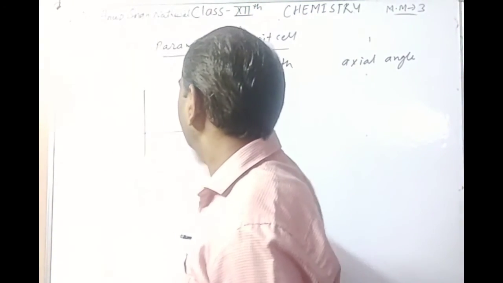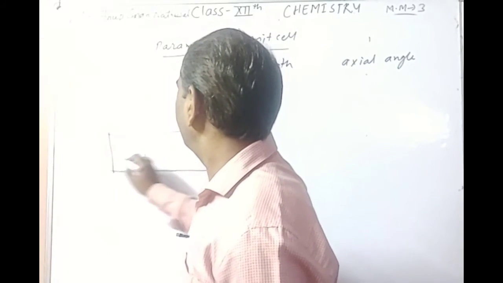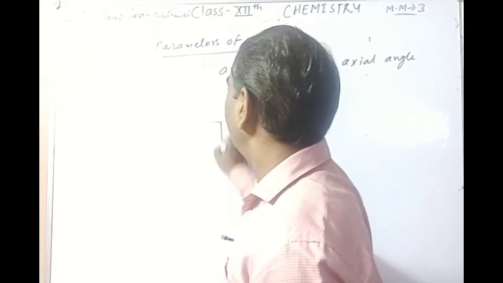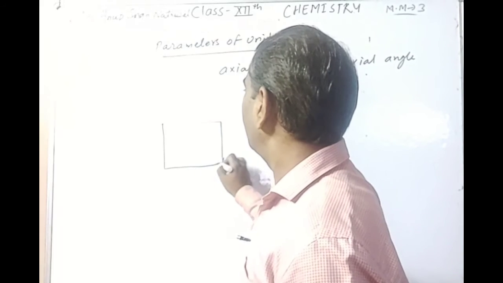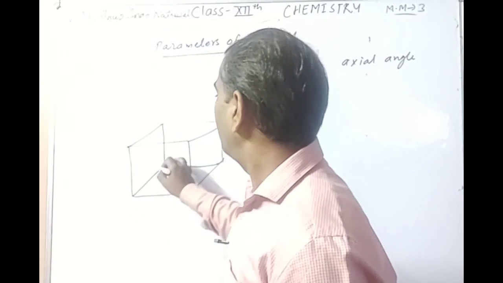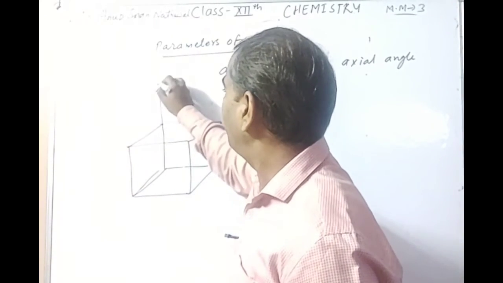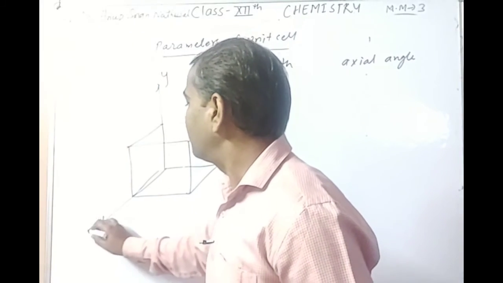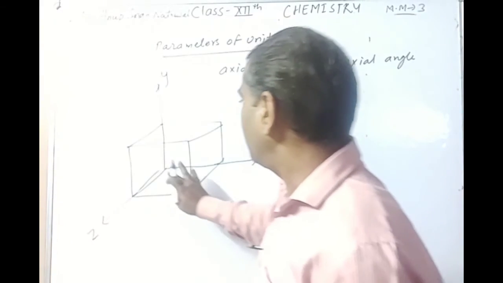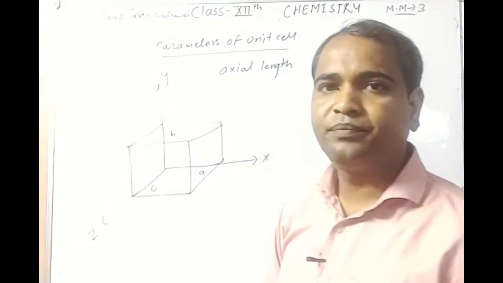Suppose one unit cell is designed in this form, and its axes are the x-axis, y-axis and z-axis, and the axial lengths along the axes are small a, small b, and small c.